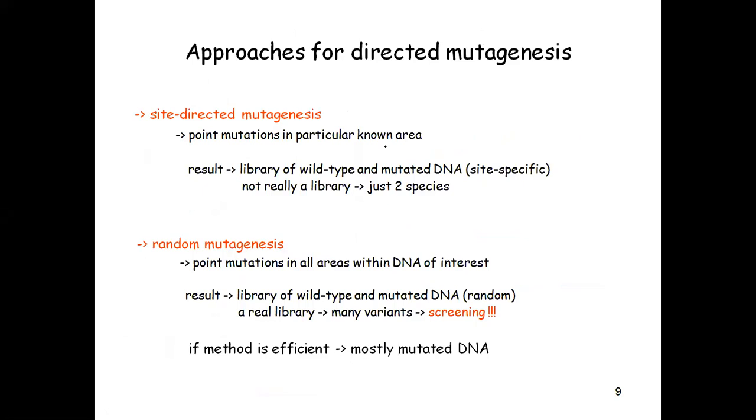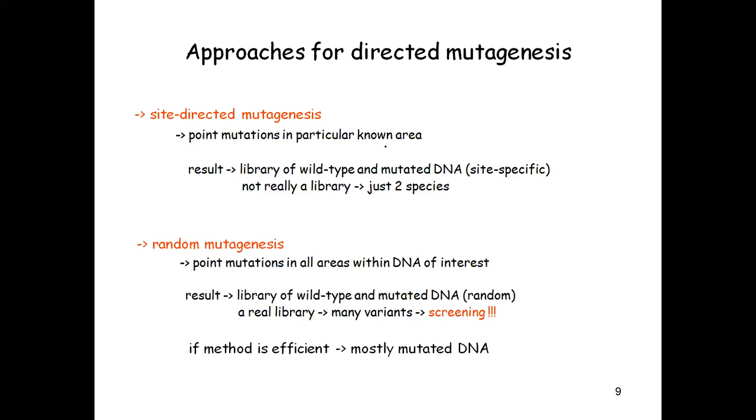Okay, so as we discussed already, we have two types of mutation approaches. First is site-directed mutagenesis, and second is random mutagenesis. So first of all, what is site-directed mutagenesis? The point mutations in a particular known area. For that, we should understand the protein structure. We should know the amino acid sequence of the present protein molecule.